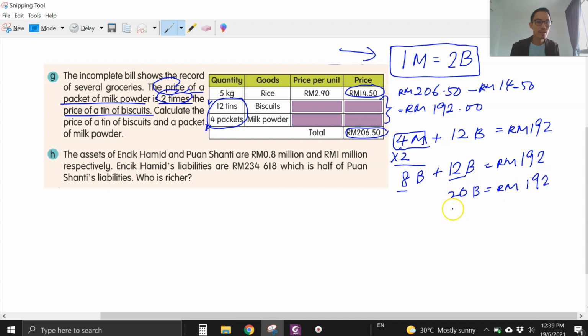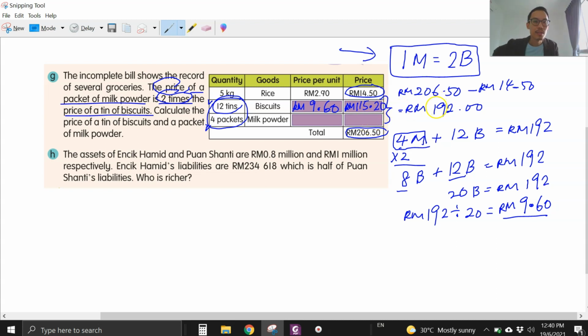So if 20 tins of biscuits equals 192 ringgit, 1 tin of biscuit is 192 ringgit divided by 20, you get 9 ringgit 60 cents. Okay, so 1 tin of biscuit price per unit, we write here 9 ringgit 60 cents. So now we can fill in the blanks. She bought 12 tins. So we times 12. We get 115 ringgit and 20 cents.